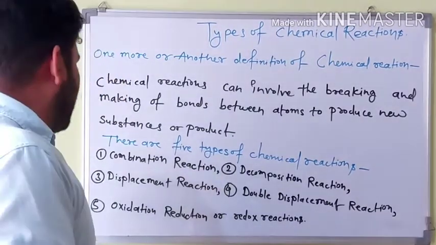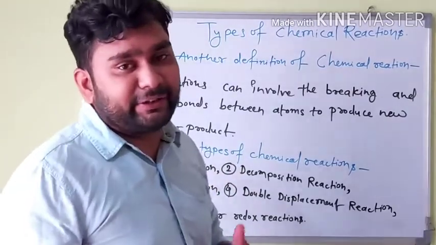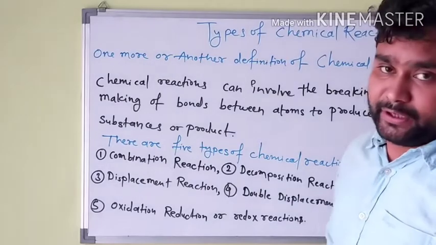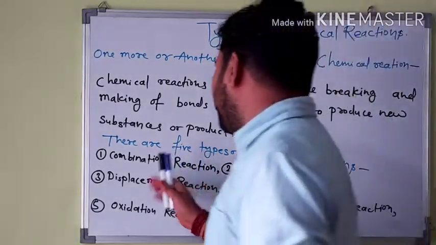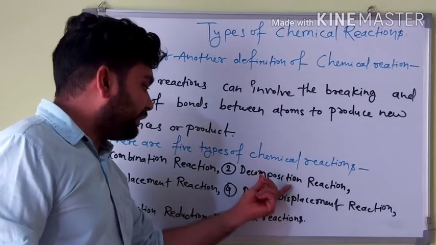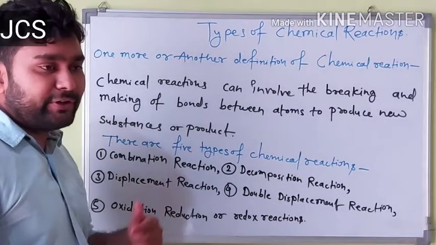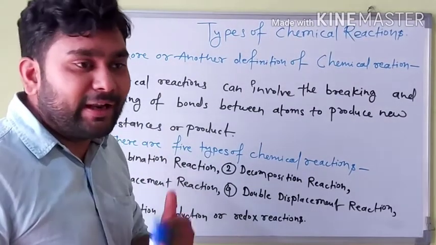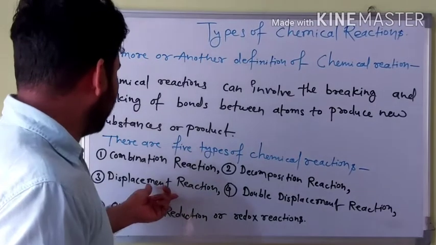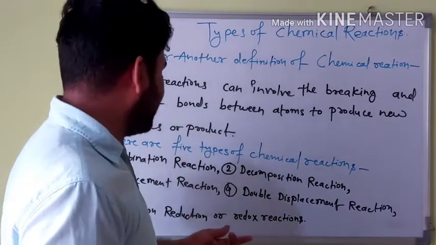In a combination reaction, many reactants form one product. Just the opposite is a decomposition reaction, in which only one reactant forms many products. In a displacement reaction, a reactive element is displaced by another, less reactive element.